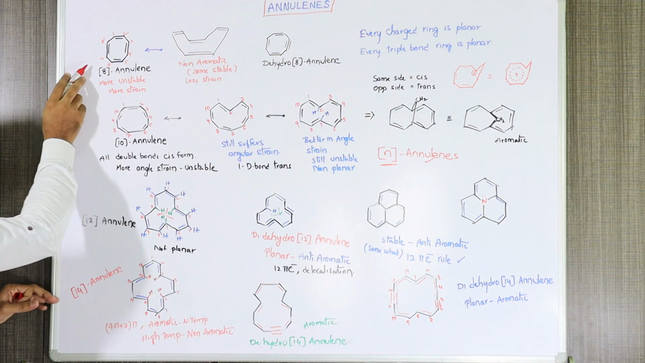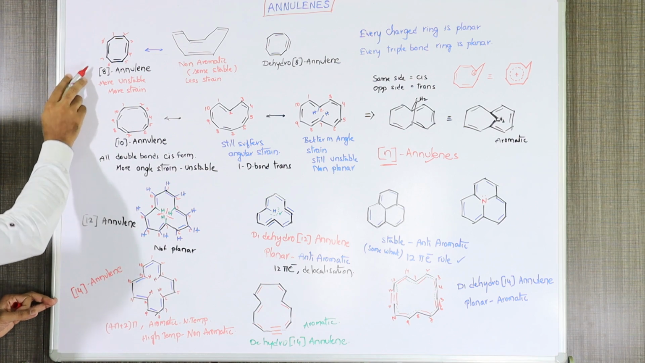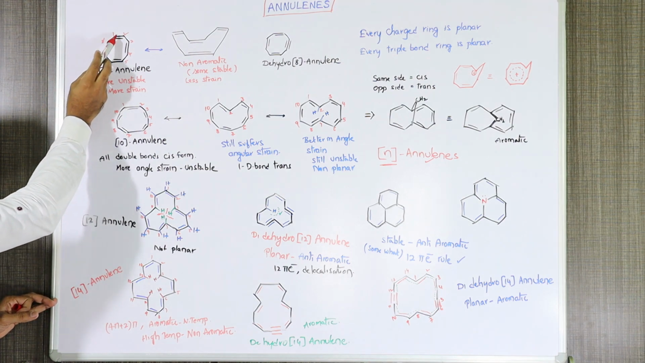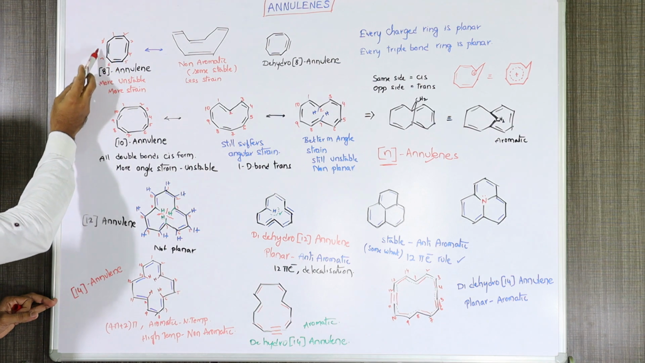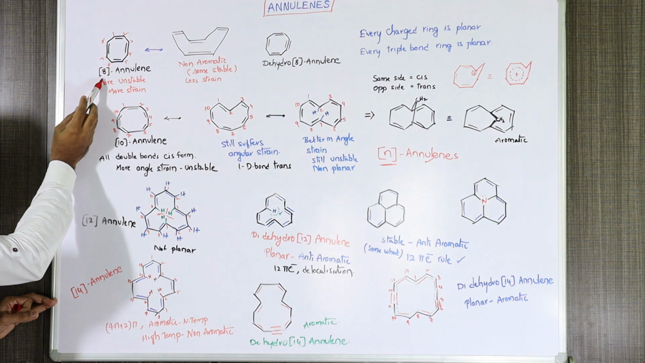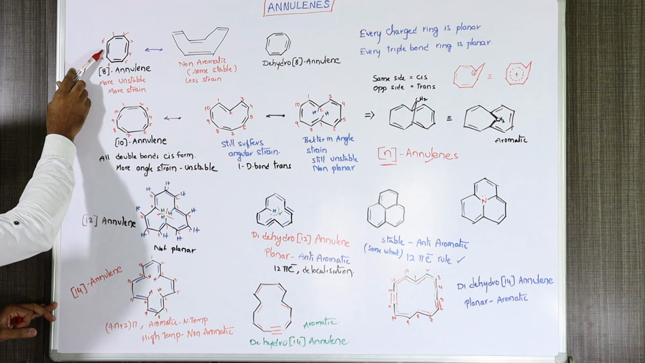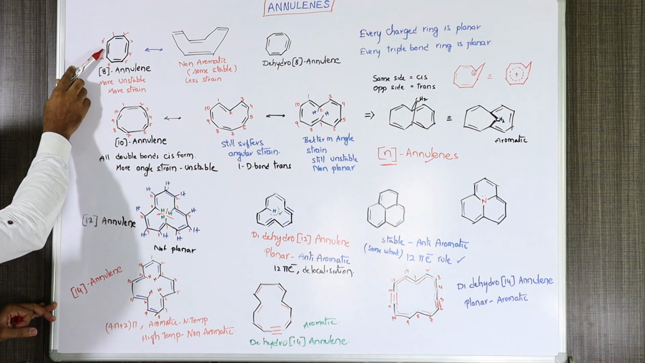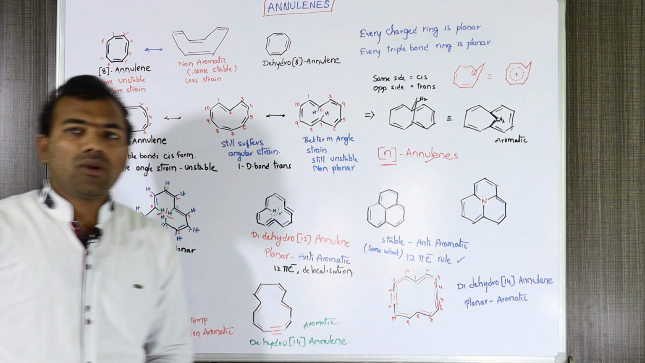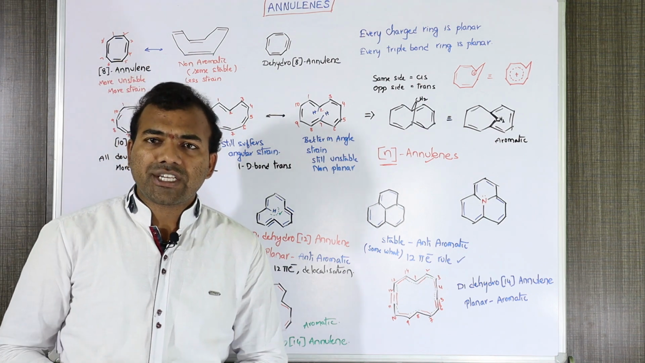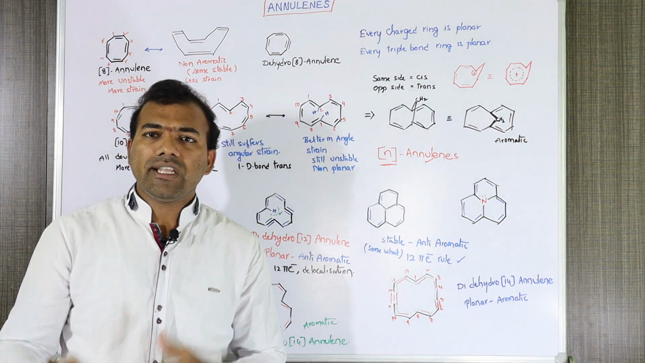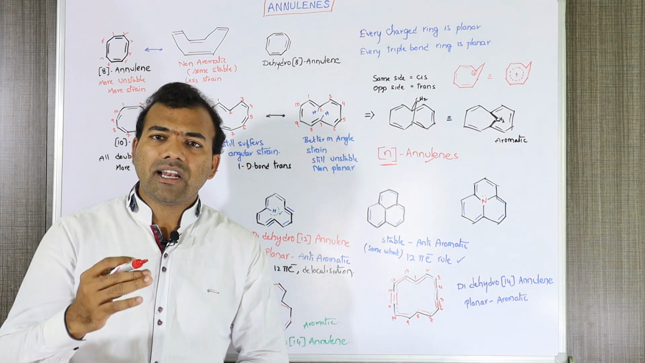Let's go. It is [8]annulene. You count the number of carbon atoms involved in this ring, which is 8, so it is [8]annulene. We know that [8]annulene is a very unstable compound because there is more angle strain, due to the cis annular hydrogen interactions, which are very numerous in [8]annulene. So it is very less stable.